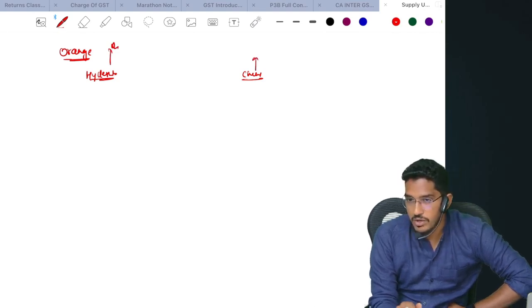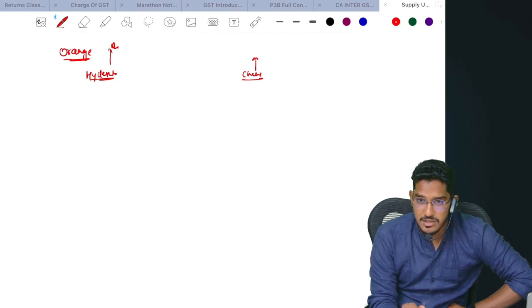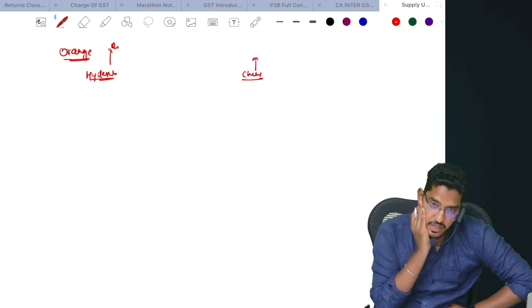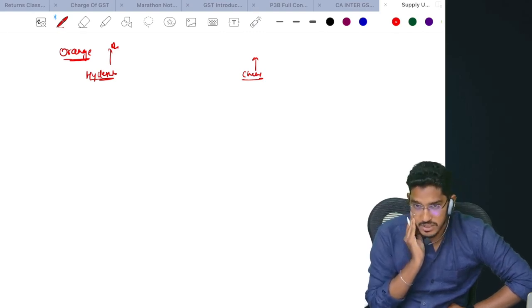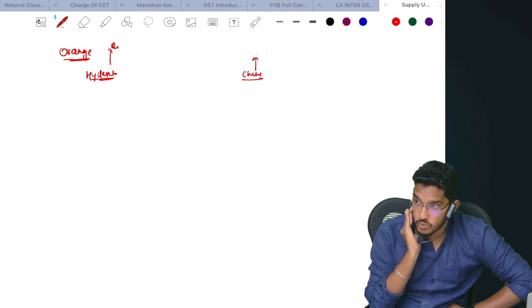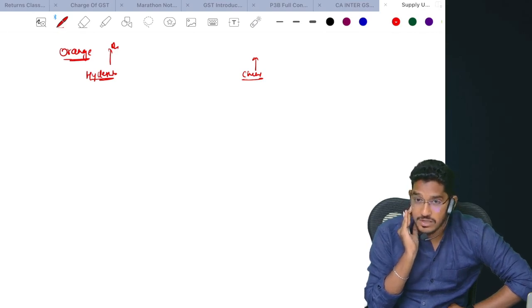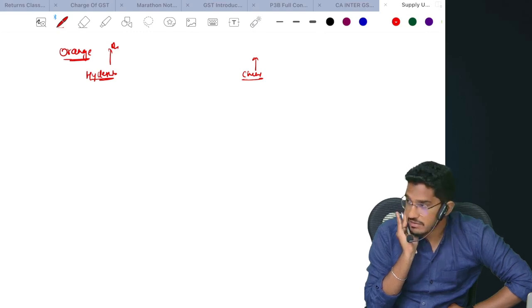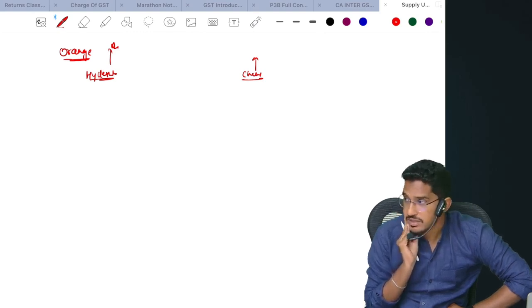Both the places belong to the same person under the same PAN, but they have to take separate registrations. Since they are taking separate registrations, these two will be treated as distinct persons as per Section 25. They are treated as distinct persons as per Section 25. As per Paragraph 2, Schedule 1, supply of goods or services between related persons even without consideration will qualify as supply.